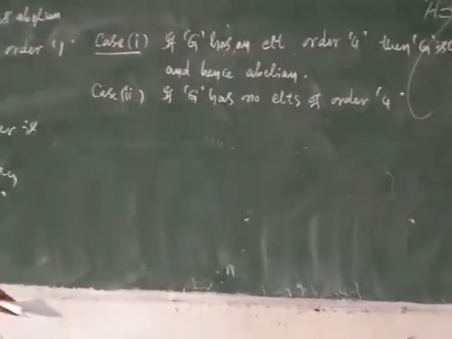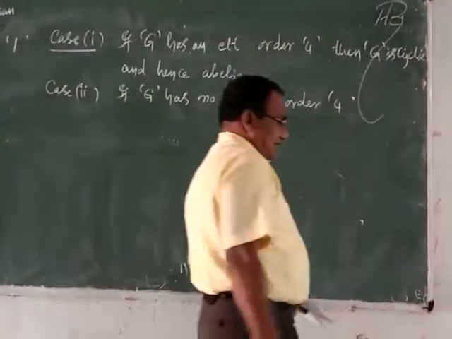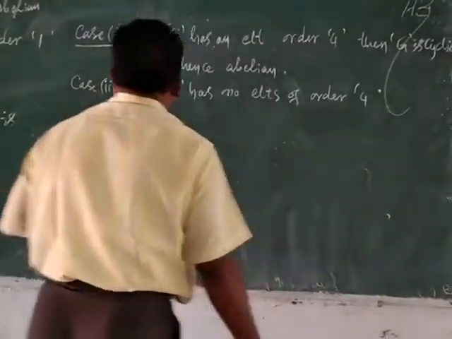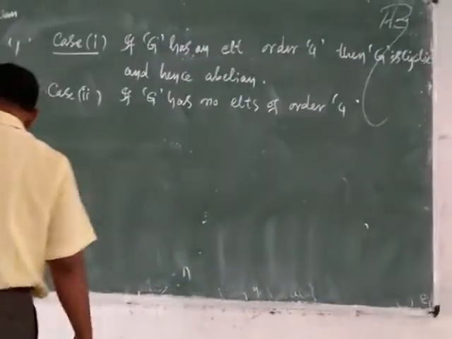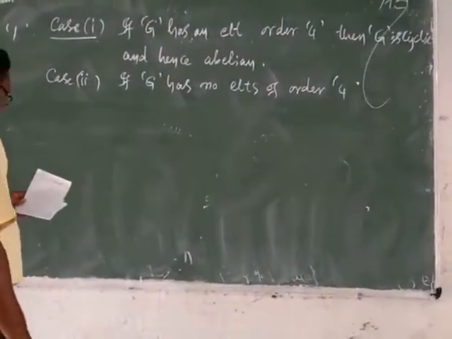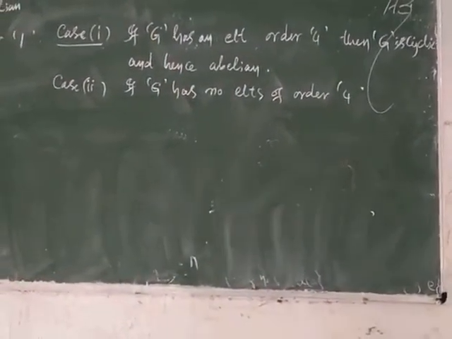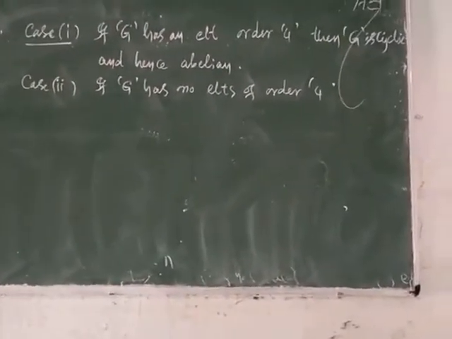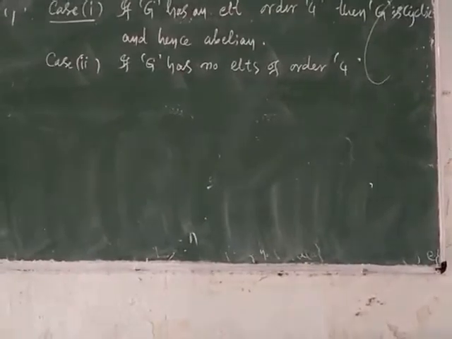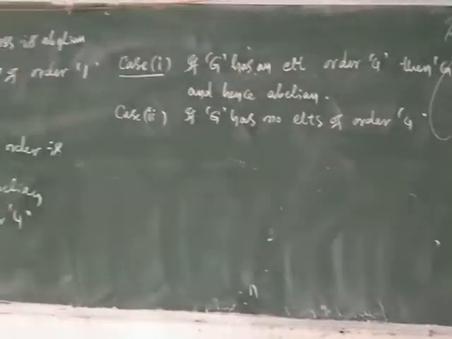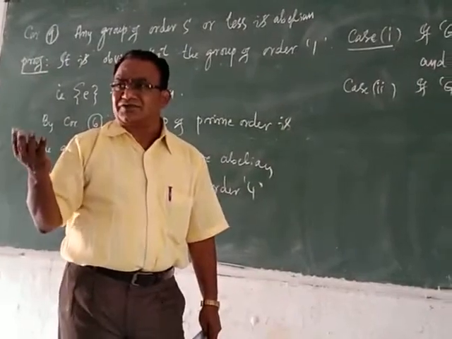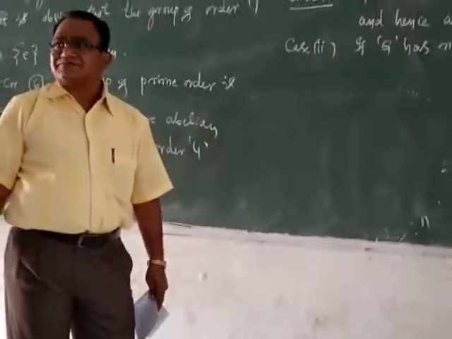If G has an element of order 4, then definitely it is cyclic and hence abelian. Whether it is 1, 2, 3 or 4, which one?